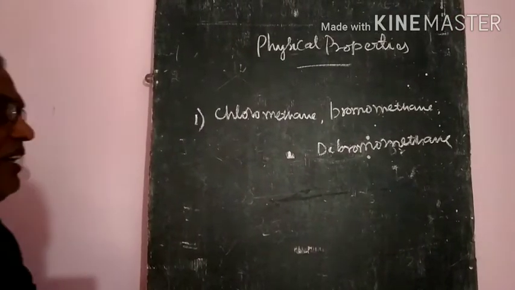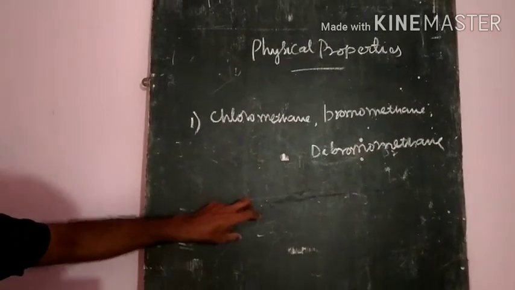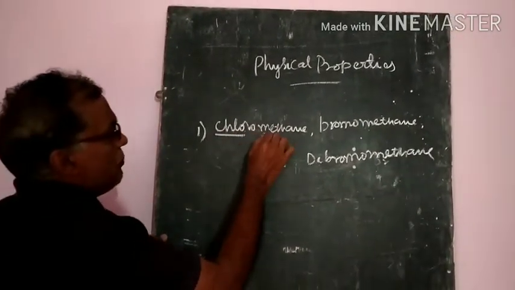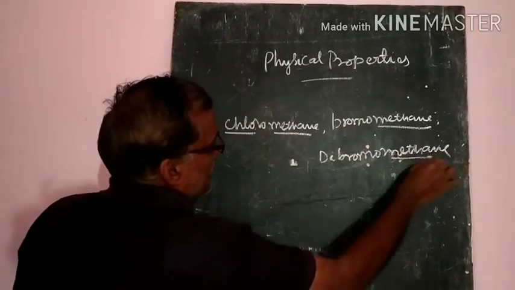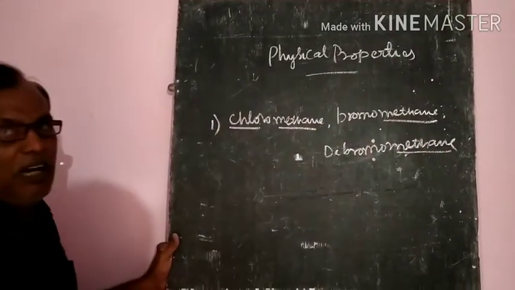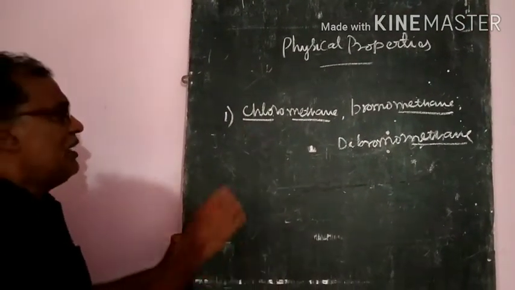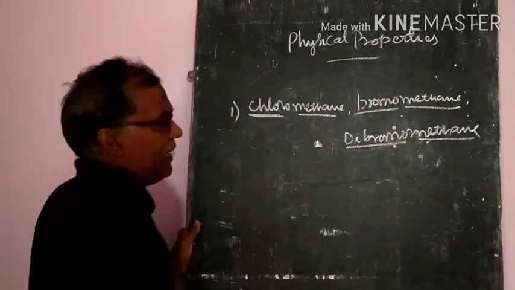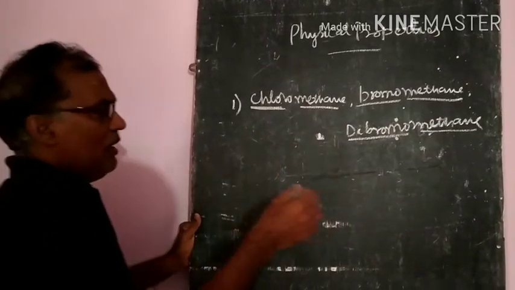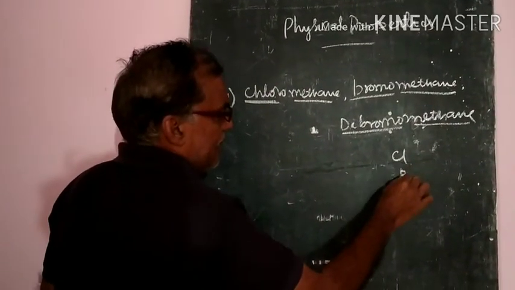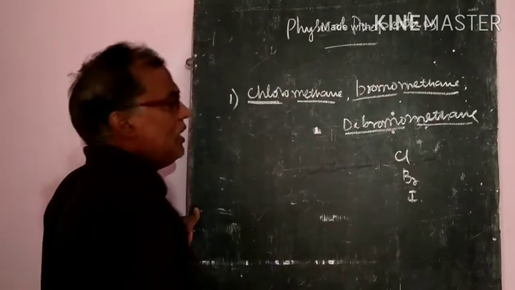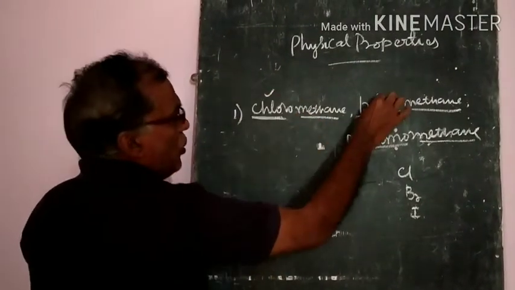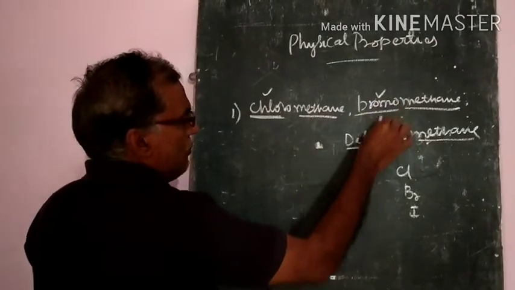When they ask about increasing order, first you write down the lower one, then higher, then higher. If you observe, chloromethane, bromomethane and dibromomethane are all methane derivatives, but here chlorine is there, here bromine, here two bromines. We already know that as the molecular size increases, the boiling point is automatically higher.